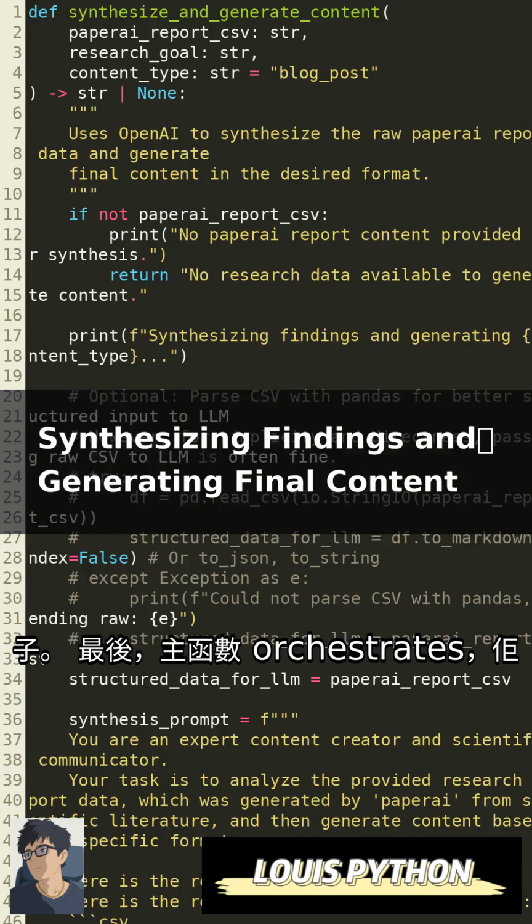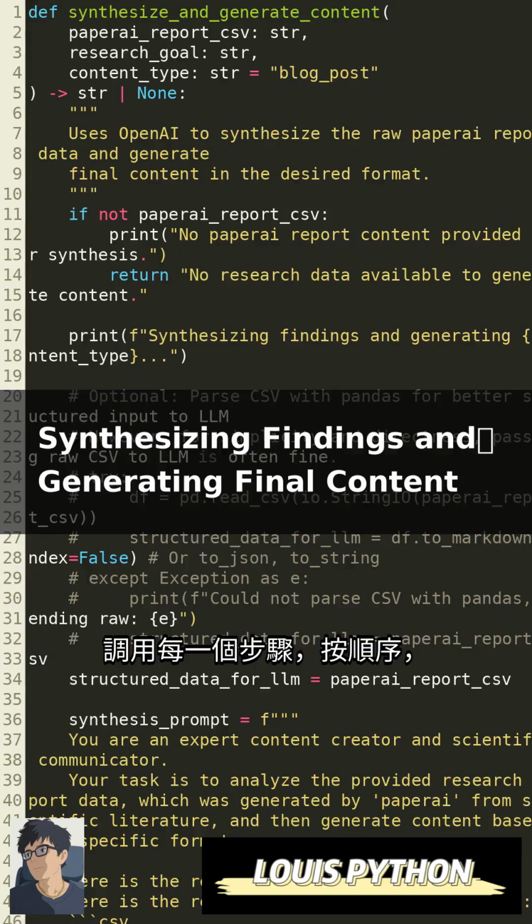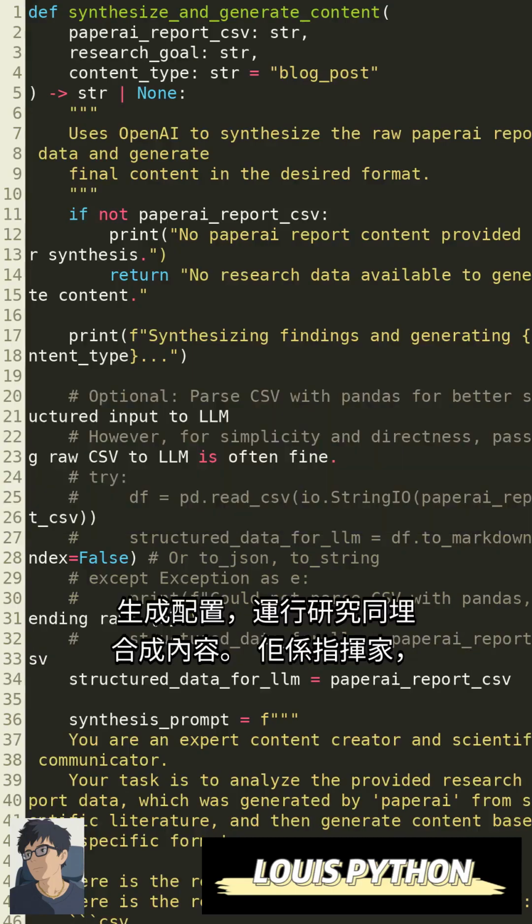Now we turn raw data into gold. This function sends the CSV report and original goal back to the LLM, asking it to analyze the findings and generate polished content in any format we need, like a blog post, tweet, or executive summary.